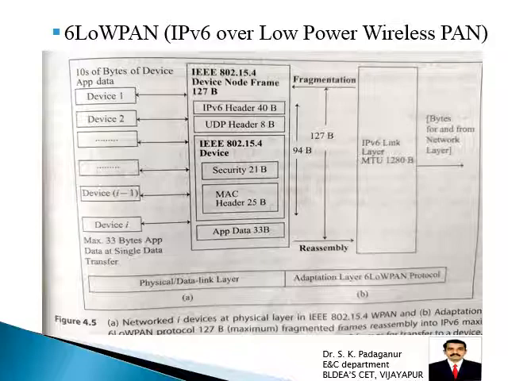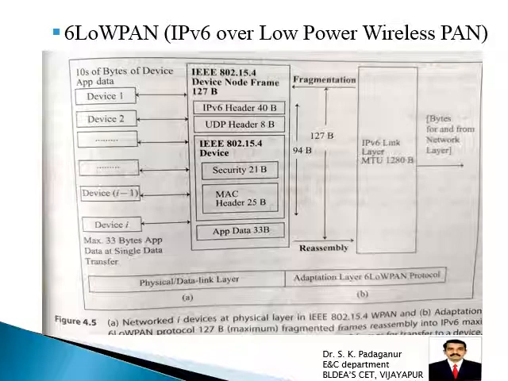As I said, constrained devices, such as sensors and actuators, have low power. So how are these going to be connected on the internet? So 6LoWPAN is very important. It is an adaptation layer protocol for IEEE 802.15.4 network devices.